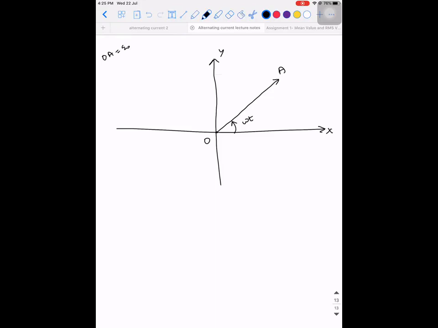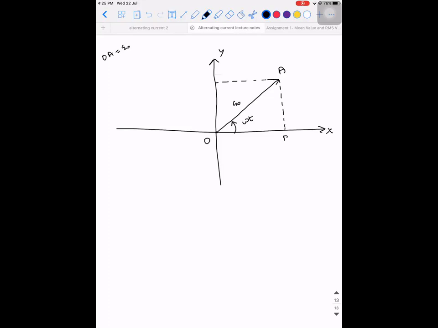Now, what do you mean by the projection of OA on the fixed axis? How many fixed axes do you have here? 2. It can be on the x or it can be on the y. If I drop the perpendicular, the distance OA is E naught.